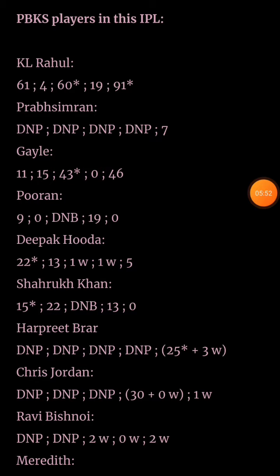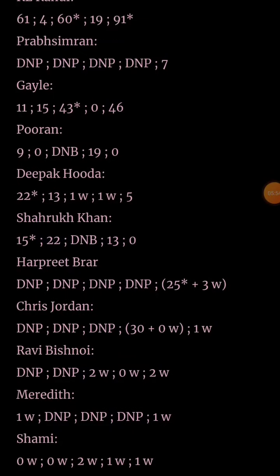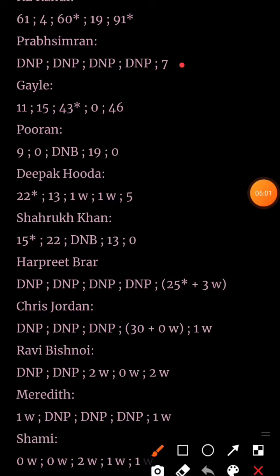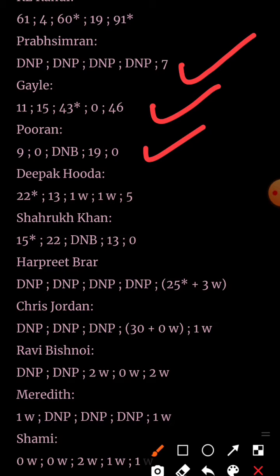Prabhsimran Singh could not get a flying start. What is happening is KL Rahul is playing very defensively and his partners are playing very aggressively. That's what happened. Prabhsimran Singh wanted to attack and he got out. Chris Gayle attacked and he scored a quick 46 runs. Pooran got out on a duck. Deepak Hooda could not score a lot.